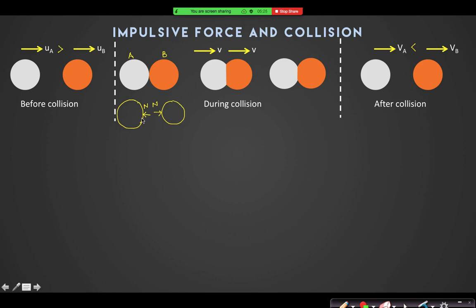Yes, so they are changing the individual momentum. That is why the individual momentums are changing.